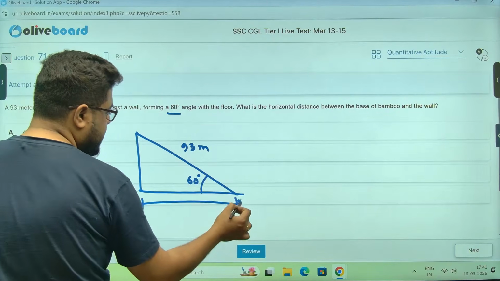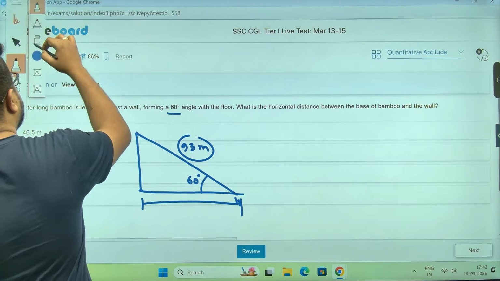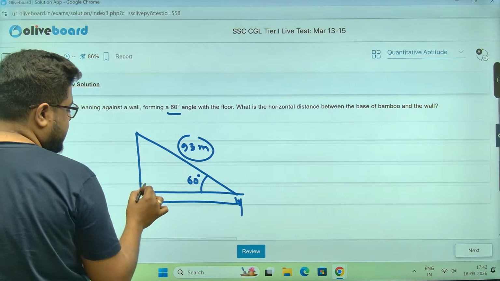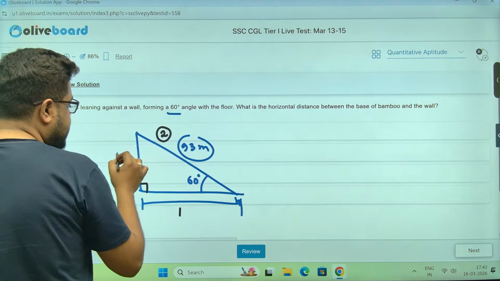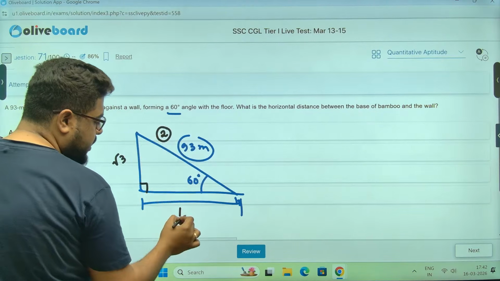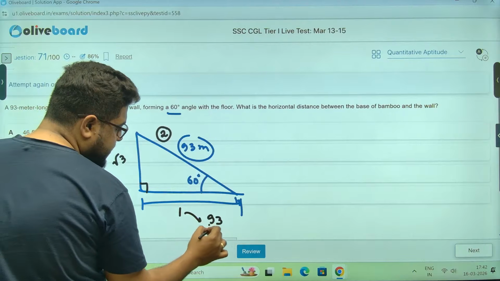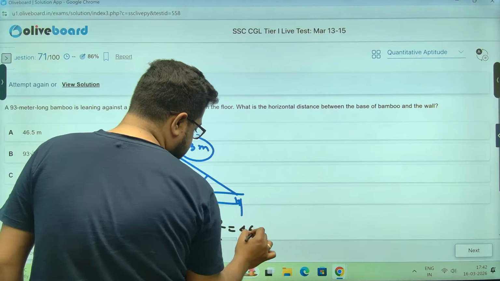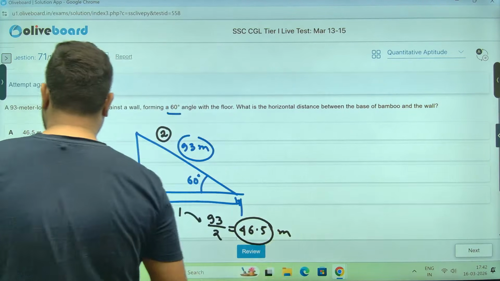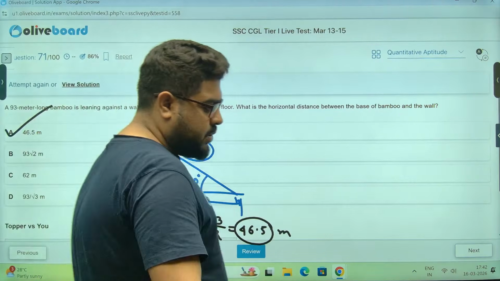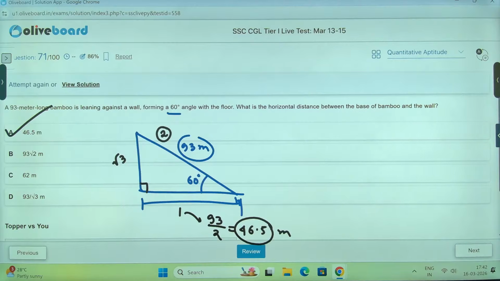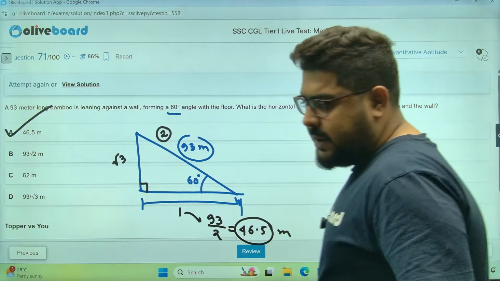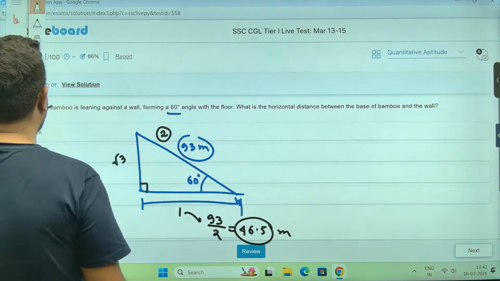So this is a 30, 60, 90 triangle, in which this side is 2 parts, this is 1 part, and this is root 3 parts. If this is 93, then 1 part is going to be half of this, so 46.5 meters. That's the answer, sir. Option number A. You do not need anything more than this to answer. Clear, everybody? Clear, sir?